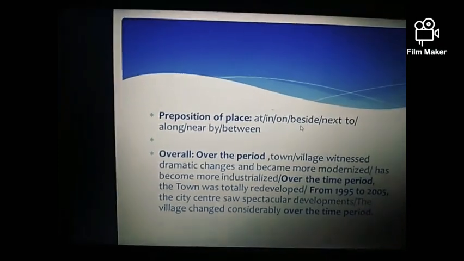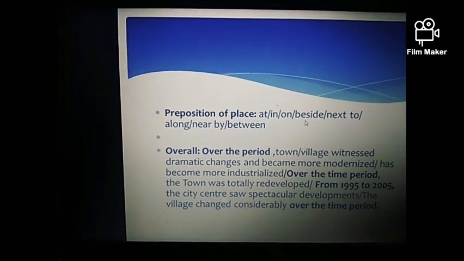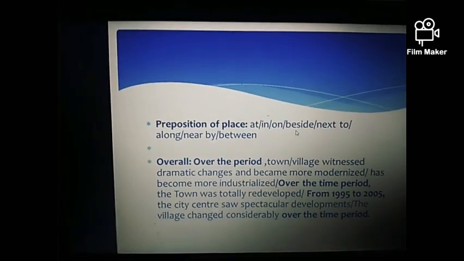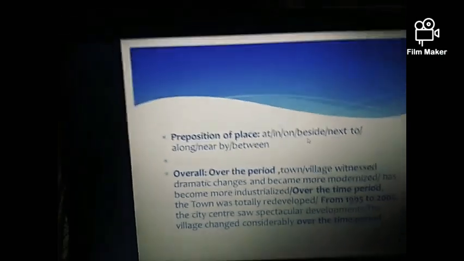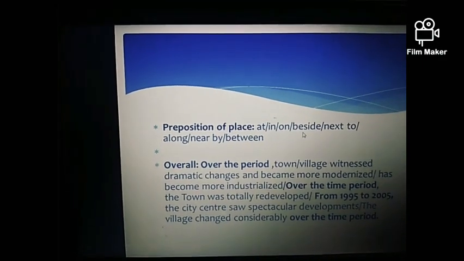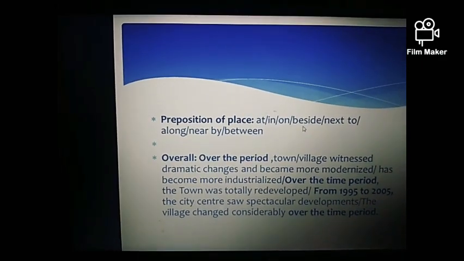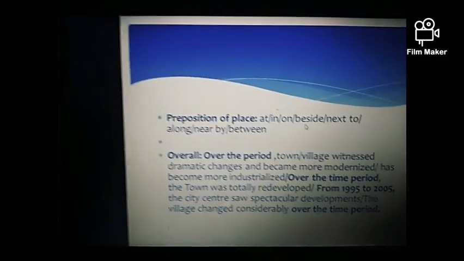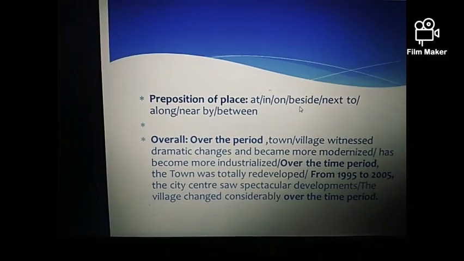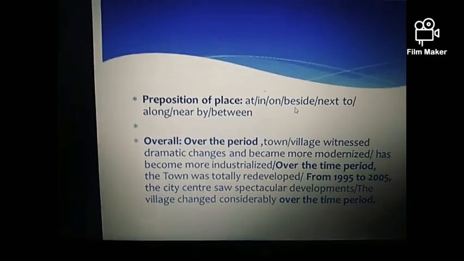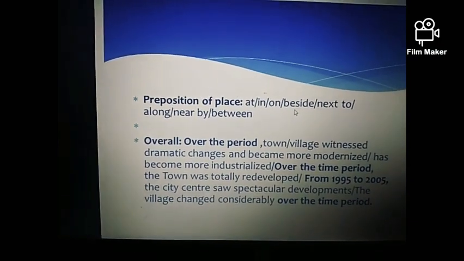If a particular thing is located between two different objects, such as on one side there are a few houses and on the other side there is a library and in the center there is a shopping store, then you can mention that the shopping store was located between the houses and the library, right? By using these prepositions of place, you can easily describe the location of a particular object of the town or village that is given to you.